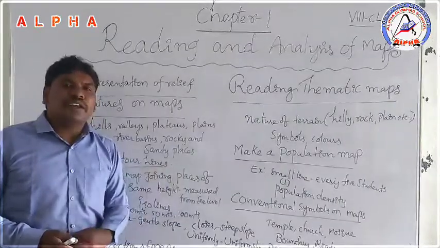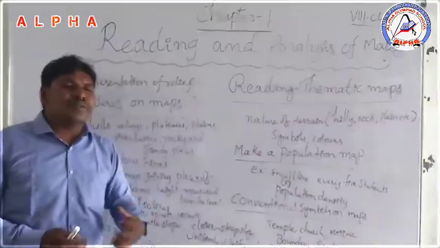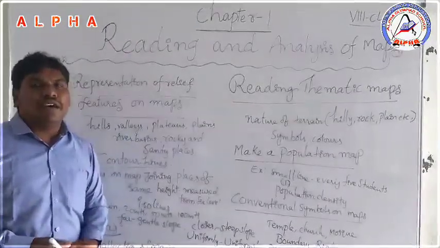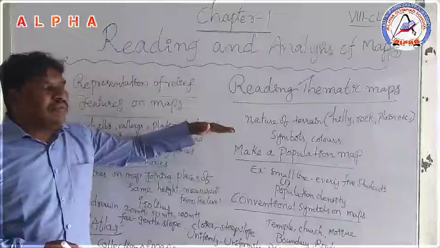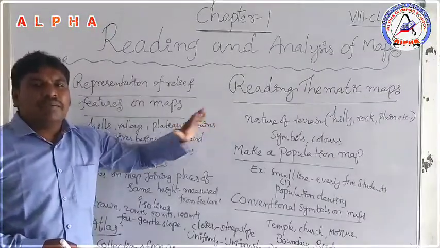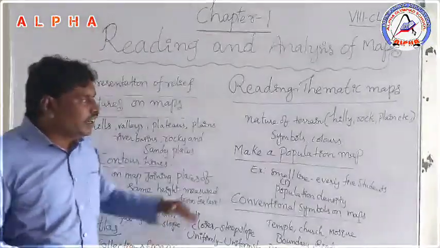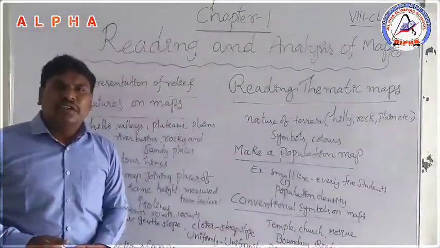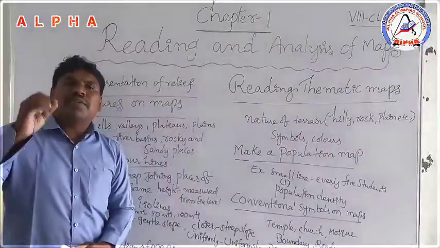To observe the minerals and the crop-growing areas, we observe different kinds of maps. In those maps, the map makers use different kinds of symbols and different kinds of colors.